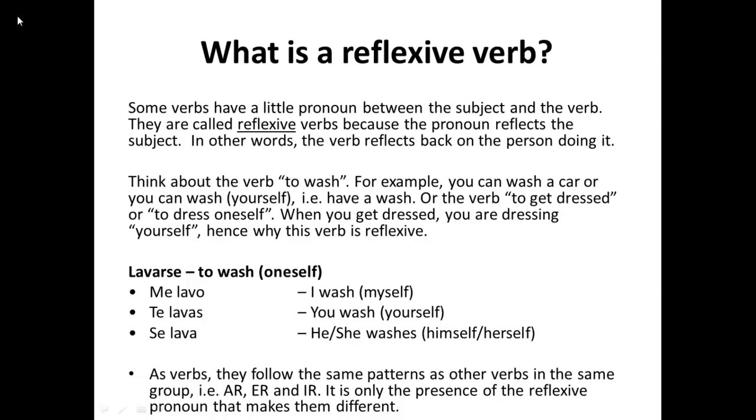Some verbs have a little pronoun between the subject, the person doing the verb, and the verb itself. They're called reflexive verbs because the pronoun reflects the subject. In other words, the verb reflects back on the person doing it. Think about the verb to wash. For example, you can wash a car, or you can wash yourself, i.e. have a wash. Or the verb to get dressed, or to dress oneself. When you get dressed, you are dressing yourself, hence why this verb is reflexive.